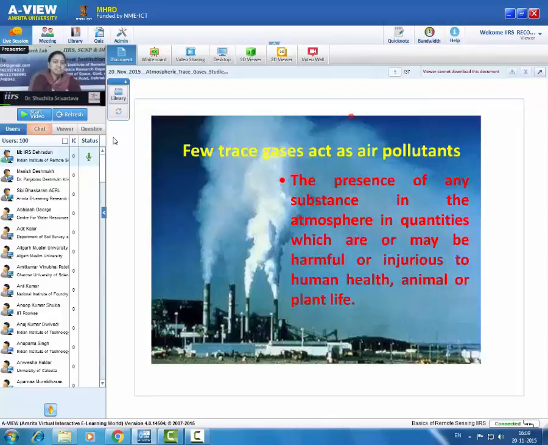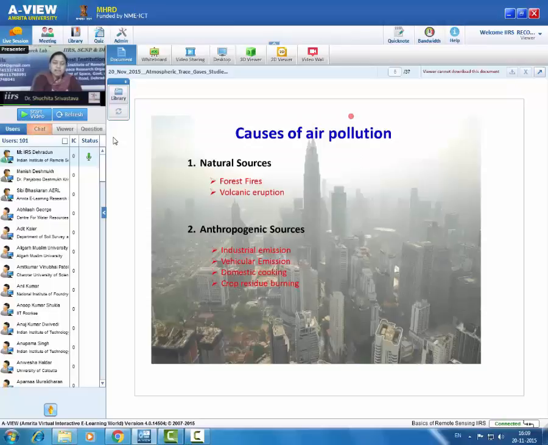Few trace gases can act as air pollutants. The question is, what is air pollution? The presence of any substance in the atmosphere in quantities which are or may be harmful or injurious to human health, animal or plant life. There are two types of sources in the atmosphere for this sort of air pollution.